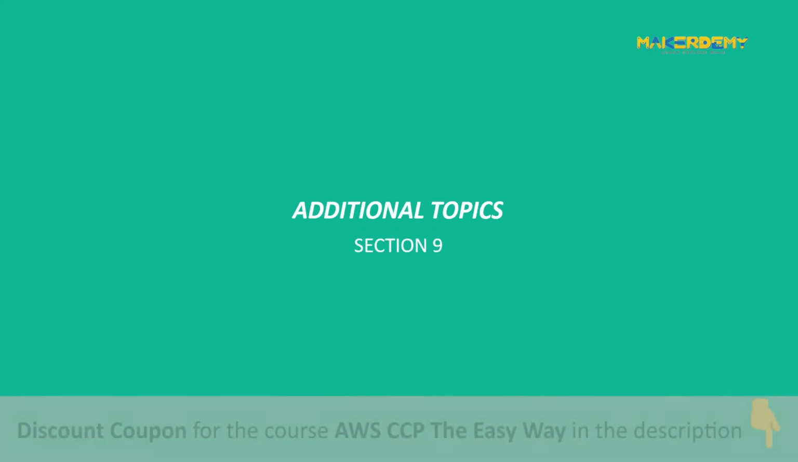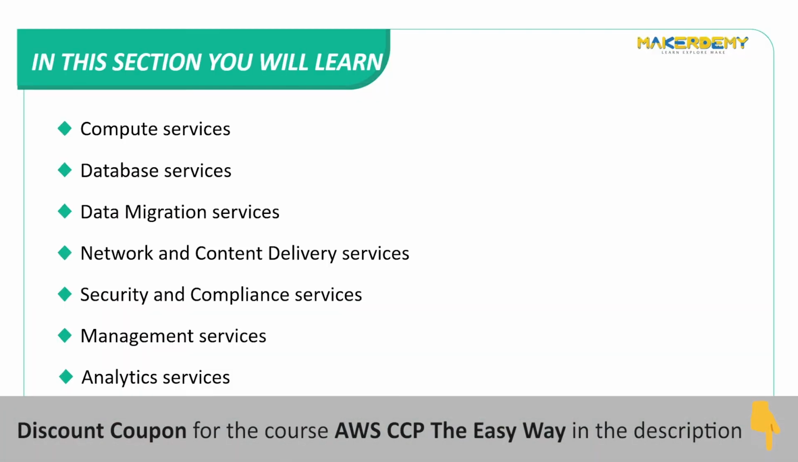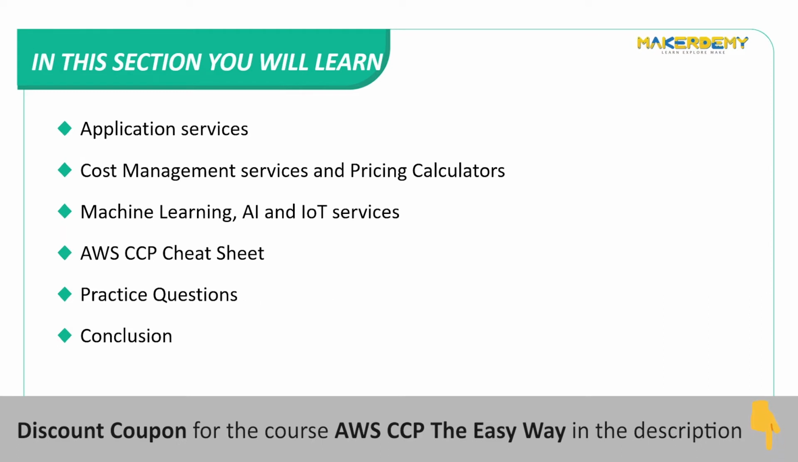Section 9. Additional Topics. In this section, we will learn the following topics: compute services, database services, data migration services, network and content delivery services, security and compliance services, management services, analytics services, application services, cost management services and pricing calculators, machine learning, AI and IoT services, AWS CCP cheat sheet, practice questions, conclusion.